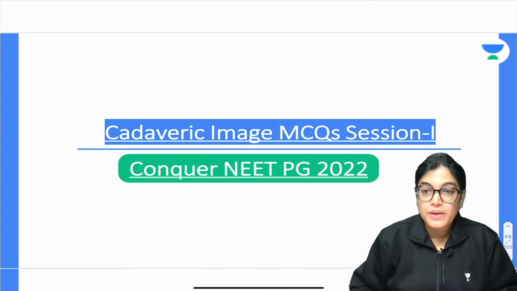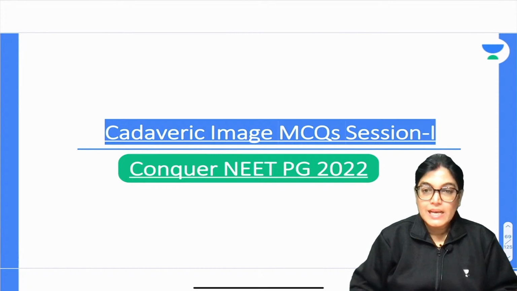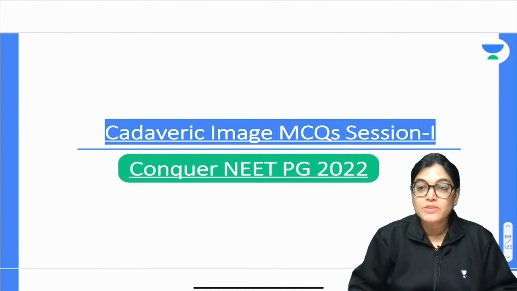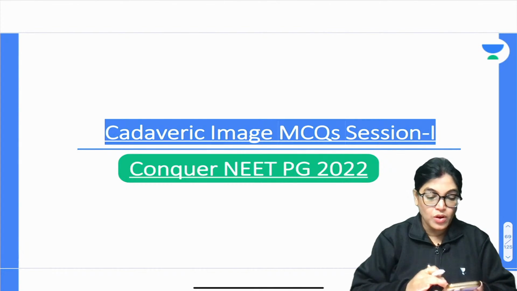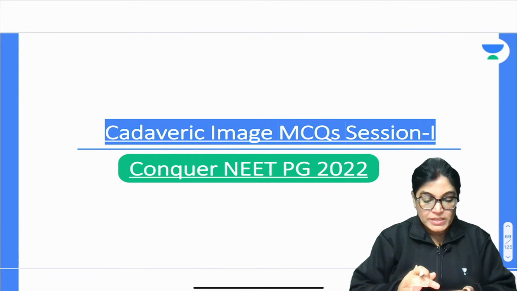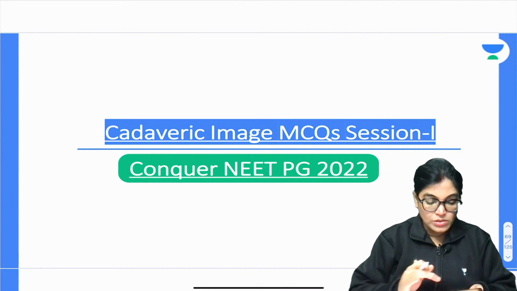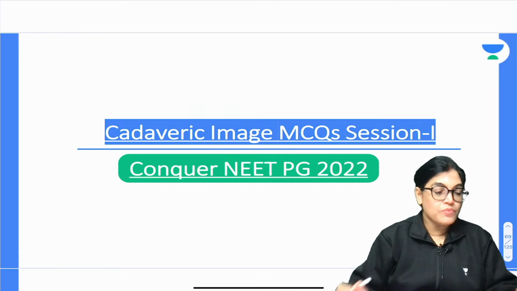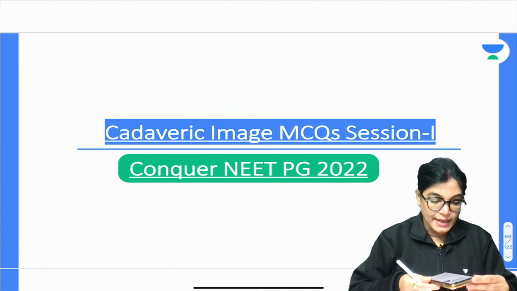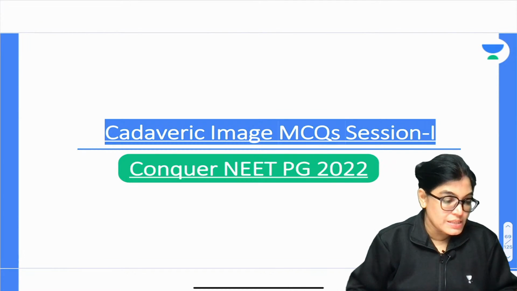session. This is the Cadaveric Image MCQs Session, first part, conquering the NEET PG 2022 examination. In this session, I am going to discuss MCQs related to image based anatomy, which are very useful not only for your NEET PG 2022 exam, but also highly useful for your INICET examination. So I would recommend that you should surely watch this session.